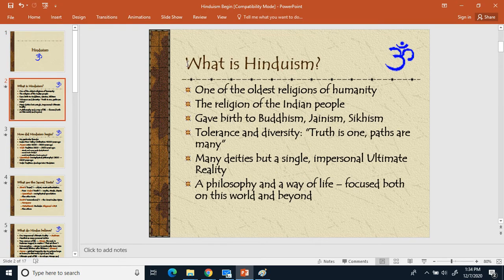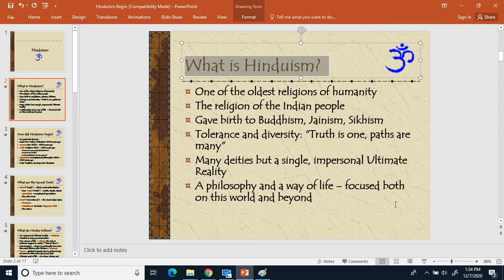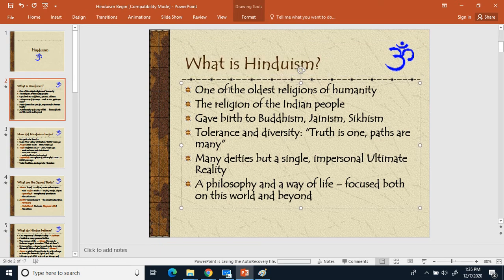So let's start off with what is Hinduism. Make a bullet. What is Hinduism? Now, Hinduism is a very old religion. Of the 5 major religions of the world that we are covering, it is the oldest of the 5. Make a 1, write down one of the oldest religions of humanity. So I said, Hinduism is a very old religion, and it's the oldest of the 5 that we are going to cover. Go ahead and make it 2.